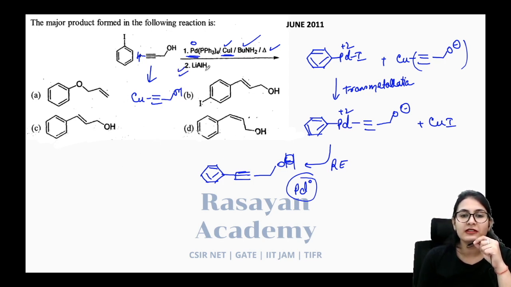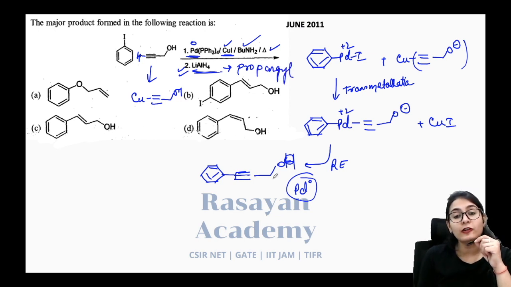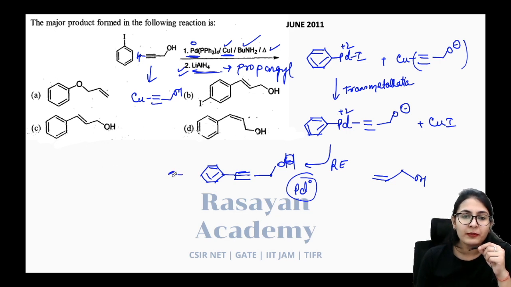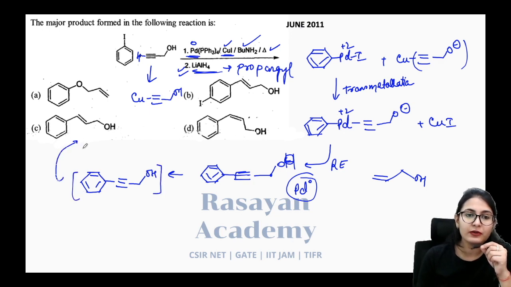Now in the last step, lithium aluminium hydride is very famous for the propargyl alcohol reduction. Just like you have the allylic alcohol, you also have the propargylic alcohol, that is your triple bond, one saturated carbon, and to this saturated carbon your OH is connected. So this is your molecule, propargyl alcohol. Once again, very famously, it is going to reduce this to give you a trans allylic alcohol.